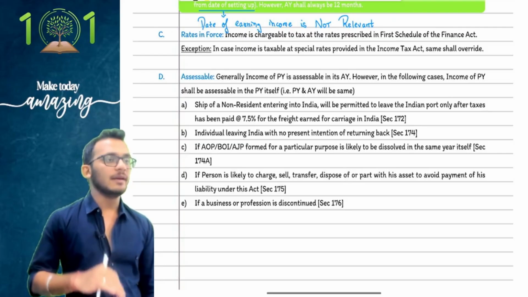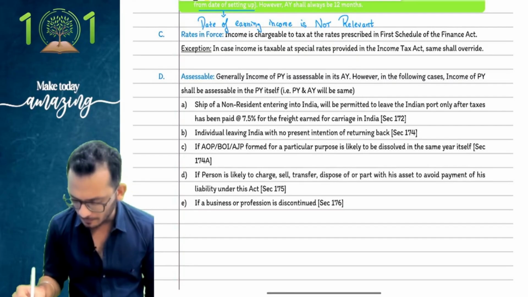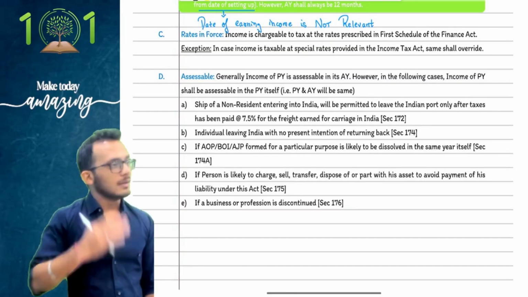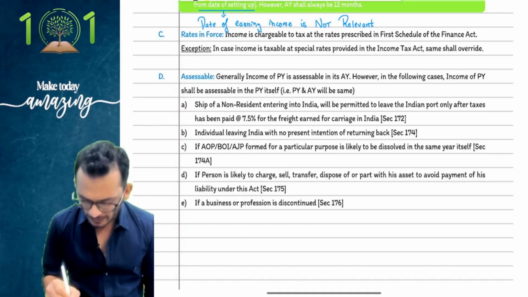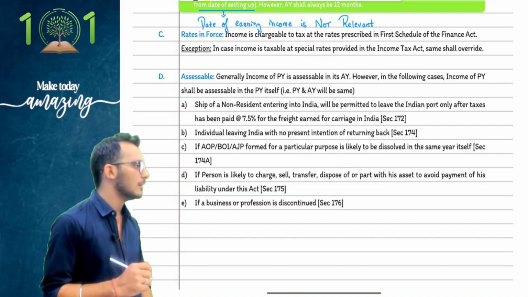AOP/BOI coming in the year and discontinued in the same year. If an AOP/BOI is formed for a particular purpose and is likely to be dissolved in the same year. Second, a business or profession discontinued in the current year. Point number E says business or profession discontinued in the same year.